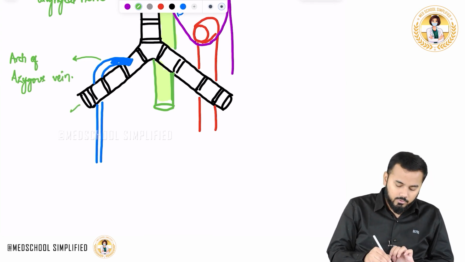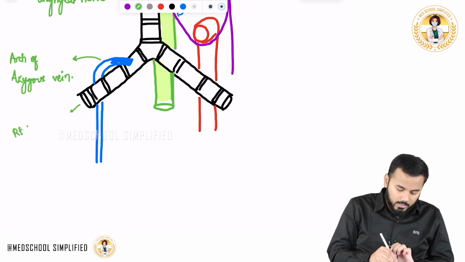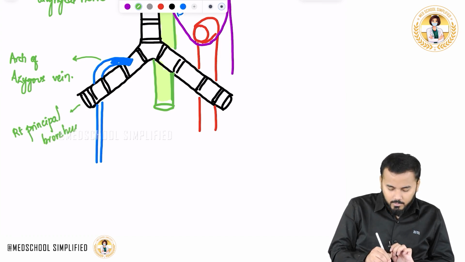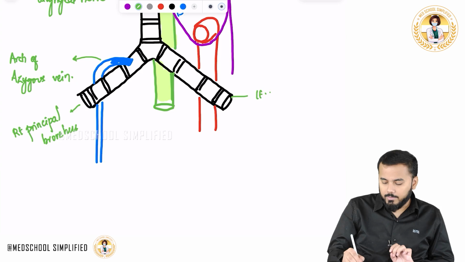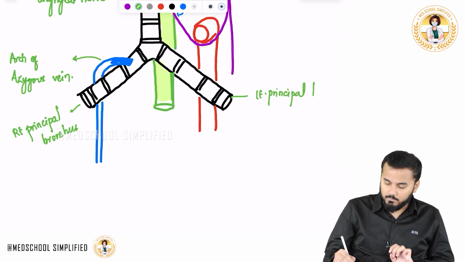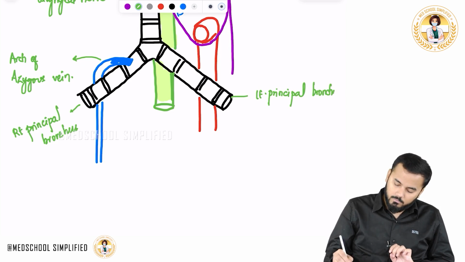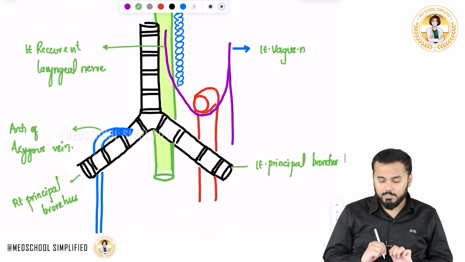And obviously this is your right principal bronchus, and this is your left principal bronchus, right and left principal bronchus.